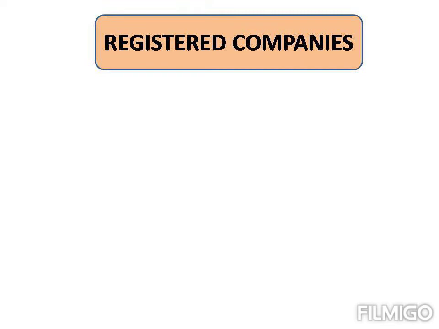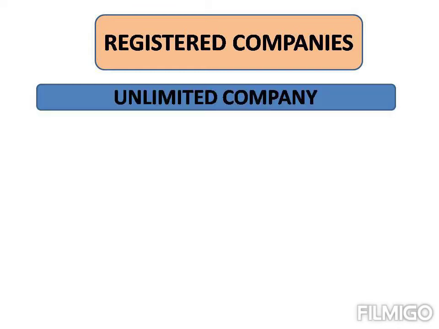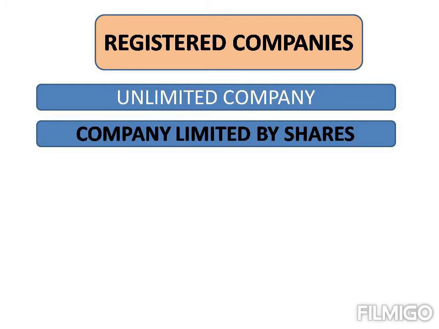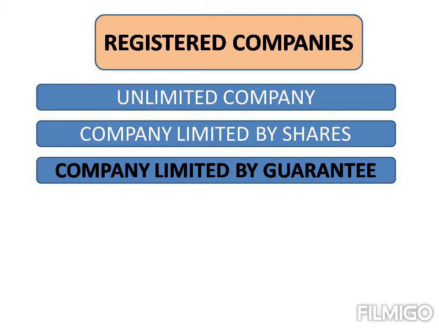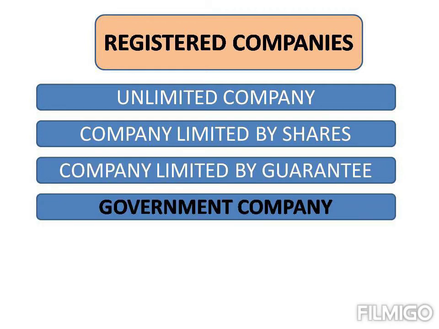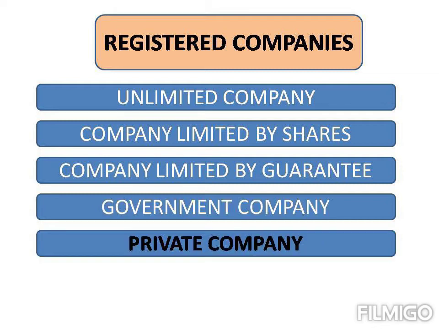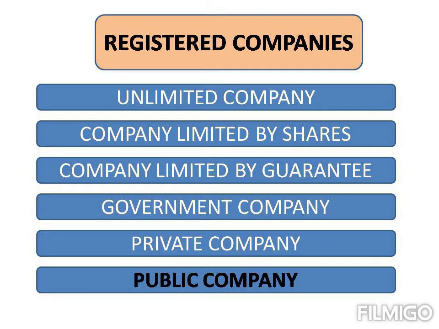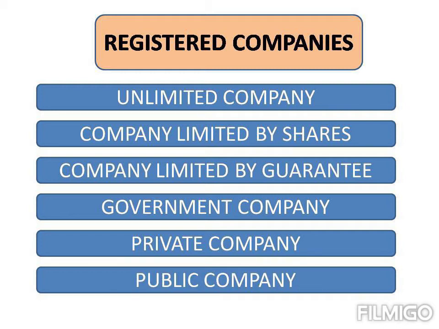The third type of companies is the registered companies. The registered companies may be further segregated into unlimited company, company limited by shares, company limited by guarantee, government company, private company, and public company. We will briefly go through each one of them.